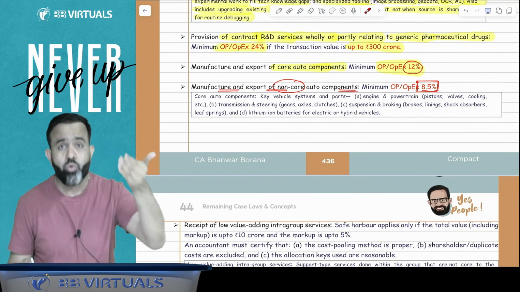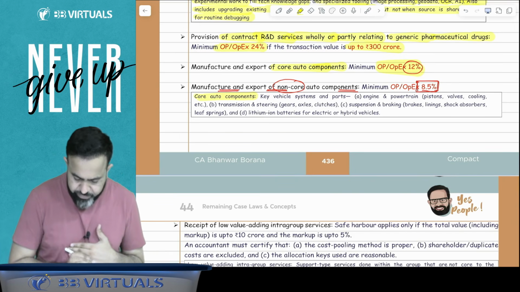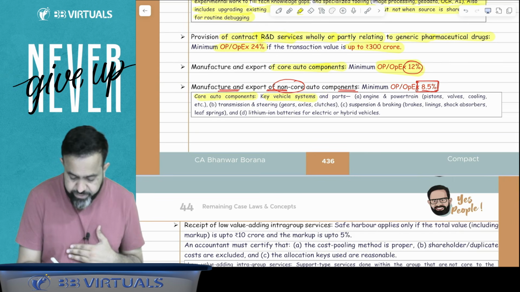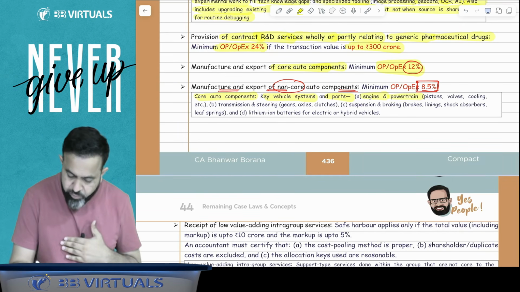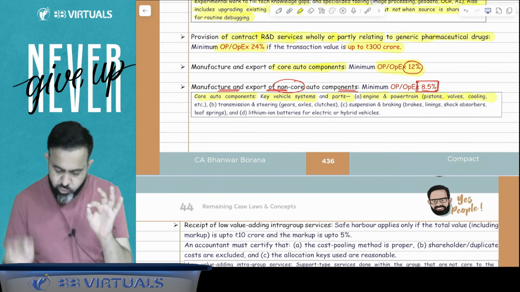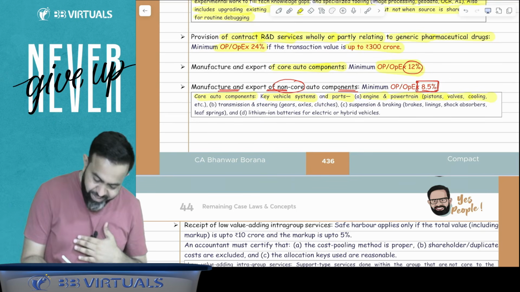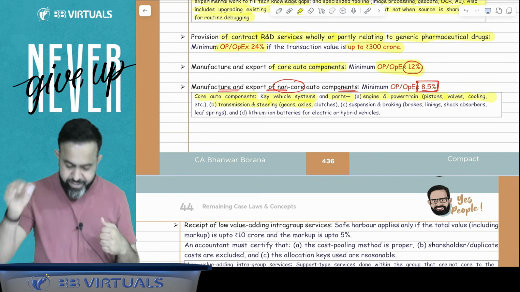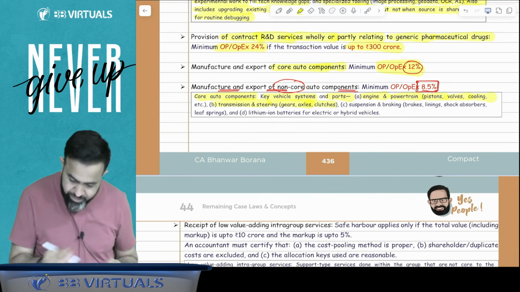Now what is the meaning of core auto component? Core auto component means key vehicle systems and parts, like engine, powertrains, piston, valves, cooling system, etc. That is called core auto component. So engine and powertrains are your core auto components. Transmission and steering, like gears, axles, clutches, are also core auto components.